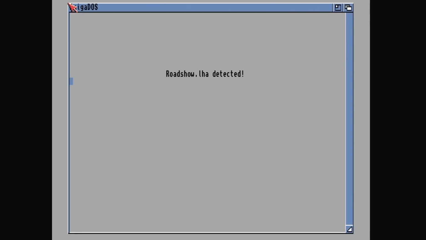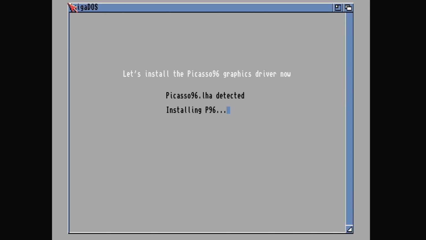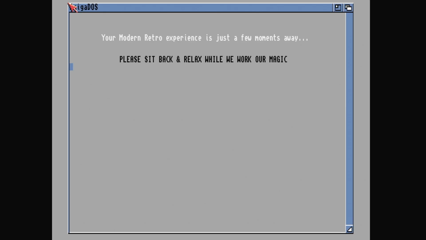Press enter to continue, and it detected Roadshow and installed that, and it found Picasso 96 and installed that. That went quite fast. From what I remember on the other version, this part took some time, so I will speed this up while we listen to Yuga Lilitar.